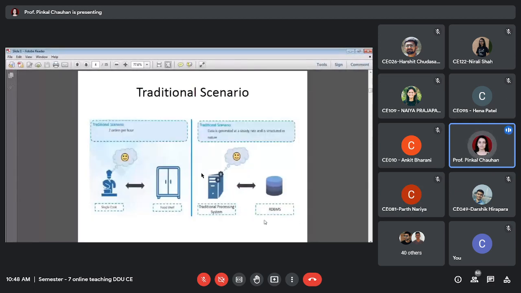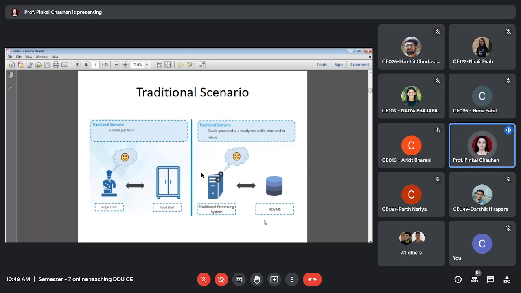Initially, because the restaurant was new, Bob used to get only 2 orders per hour, and there was a single cook who used to manage 2 orders very easily. So it was a happy situation. Similarly, in our traditional scenario, the data was generated at a quite steady rate and in a very structured manner. So our processor was okay to handle such structured data which is coming at a constant rate.